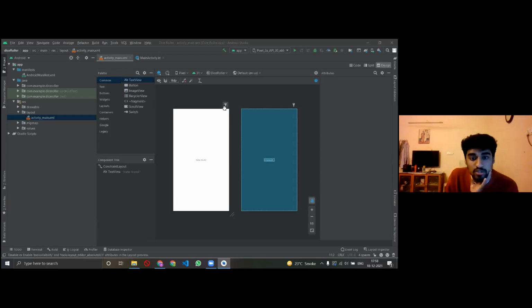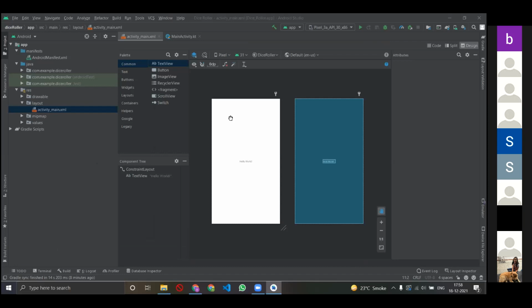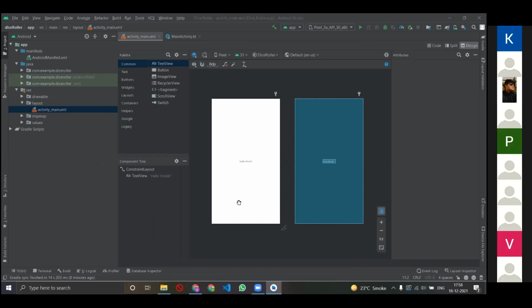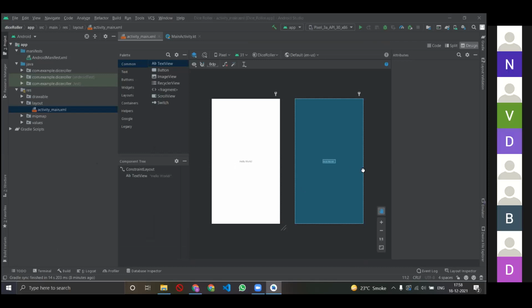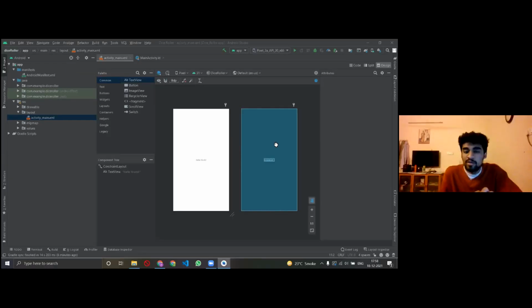Okay, cool. When you open this, there are two things, as I told you: a white thing and a blue thing. What are they? The white thing is where and how your app's layout is going to look. This is where you're going to do multiple things. The blue thing is the blueprint of it. Let's say there is a button and there is an image.